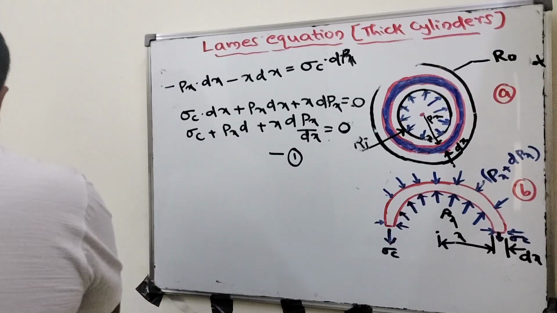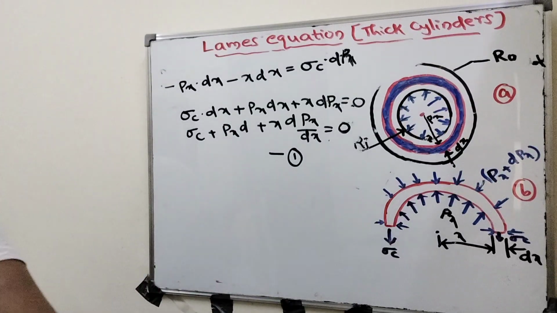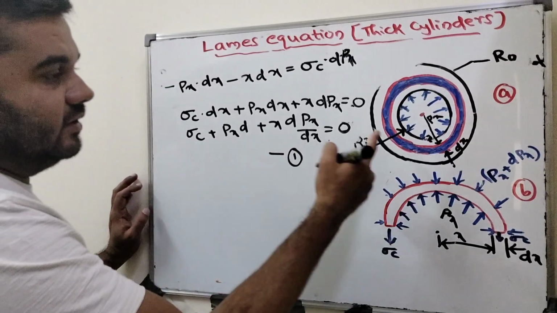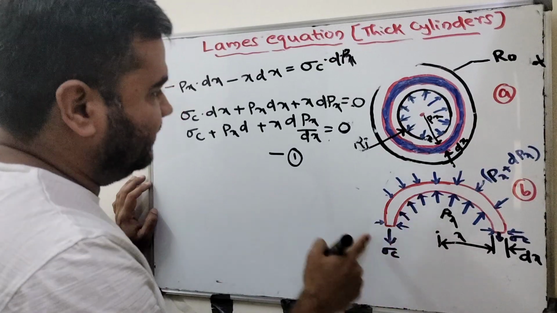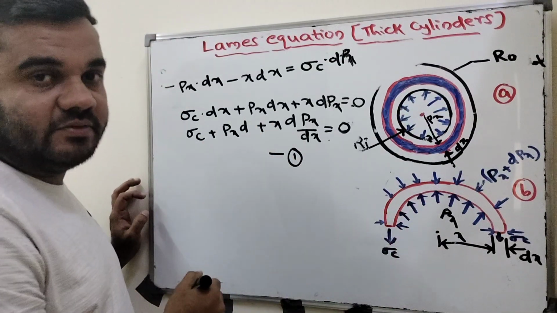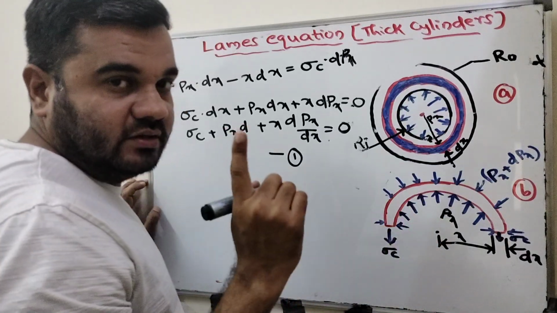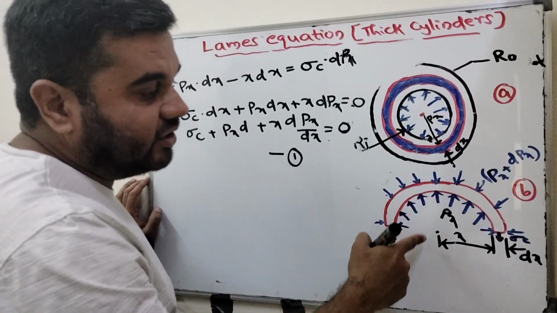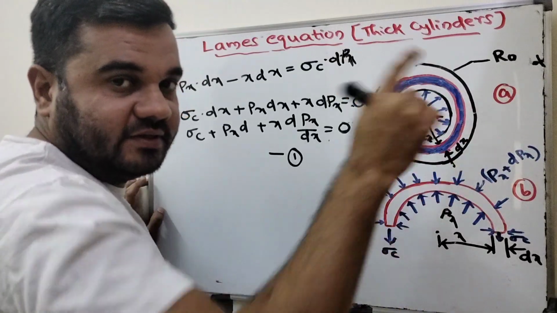Now, along with the radial pressure and circumferential stress, we have equated and got this equation. Along with these two, one more stress will be acting here, that is the longitudinal stress, along the length of the cylinder.